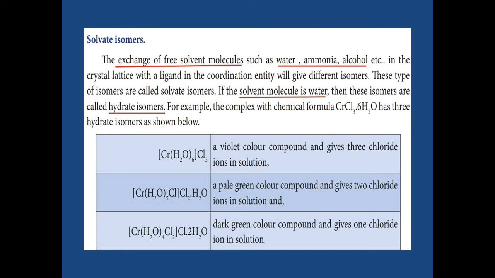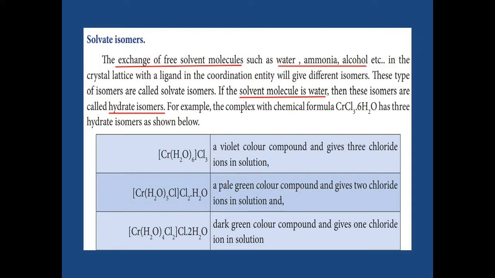Solvate isomer. We already learned ionization isomer. In that, the counter ion exchanges with the ligand present in the coordination entity, so that we get different types of ions in the solution. In the same way, here we exchange the free solvent molecules with the ligand present in the coordination entity, so that we get a different type of isomer. That isomer is called a solvate isomer. Solvate means water, ammonia and alcohol.